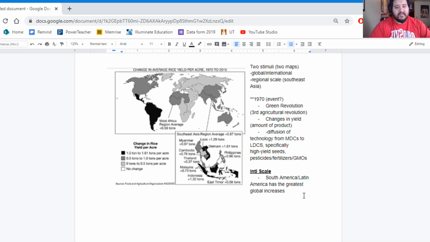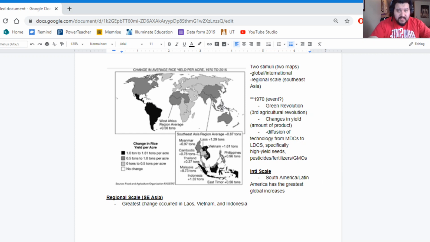It's important, right? It's going to be a lot of effects. Now, on the regional scale, I can't think about things in terms of the entire world. I'm really just looking at Southeast Asia in this case. And from what I can tell, I have some different shades here in Southeast Asia too, right? I can see that Laos and Vietnam have some of the greatest change, along with Indonesia, right? So I can say here the greatest change occurred in Laos, Vietnam, and Indonesia. So I saw the greatest amount of change in this specific region of the world. Now, this global scale, this international scale, it's not going to give me that level of detail, right?